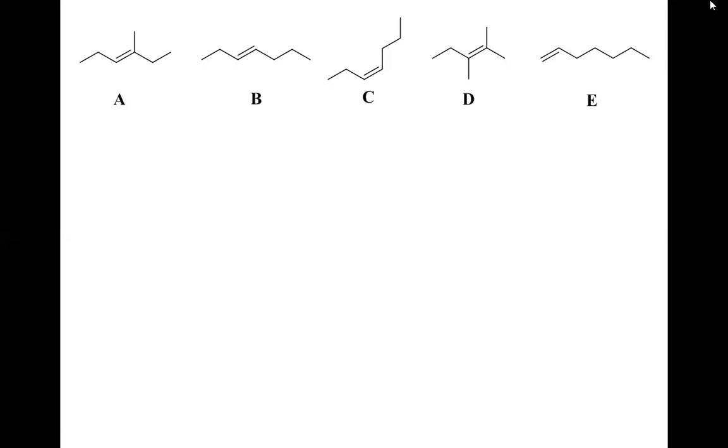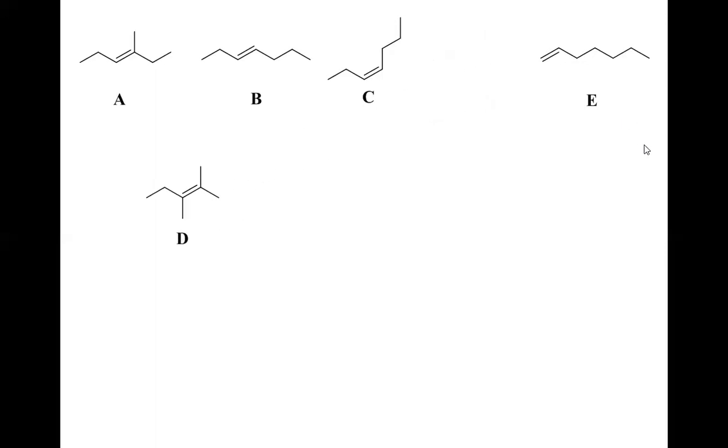Now let us arrange these five alkenes from most stable to least stable. If you see the alkene A, it is tri-substituted. The alkene B is di-substituted. The alkene C is also di-substituted, but the B is trans and C is cis. And then come to D, which is tetra-substituted, and obviously it is the most stable alkene among these five. And E, being the mono-substituted, is the least stable.